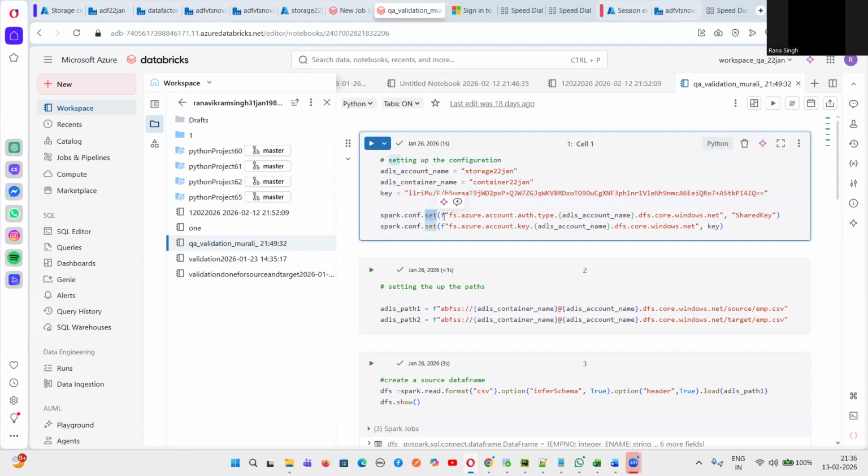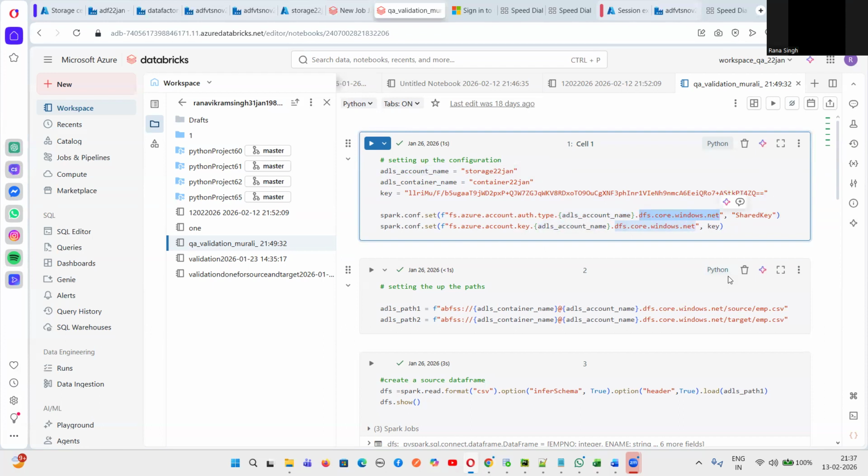spark.conf.set. And then this is called a formatted string. I will teach you formatted strings in Python, which are used to put a string inside a string. As of now, this is a command to enter some text. This is a fixed syntax for the cloud platform: fs.azure.account.auth.type. This tells which kind of authorization type you want to take, and then the account name. The account name we have already told is storage 22nd Jan. And then this is to connect to the cloud environment.